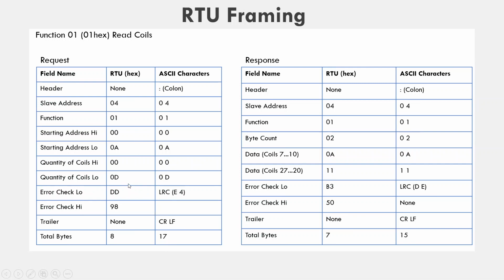Since this is a read coil request and we are going to read only 1 byte, the response is like this. First, the slave is going to respond with the slave address, its function code, byte count, and the data bytes, that is from coils 27 to 20, and the error check lower B3 and error check high 50, and trailer none, and total bytes 7. But the response in case of ASCII characters becomes 15.